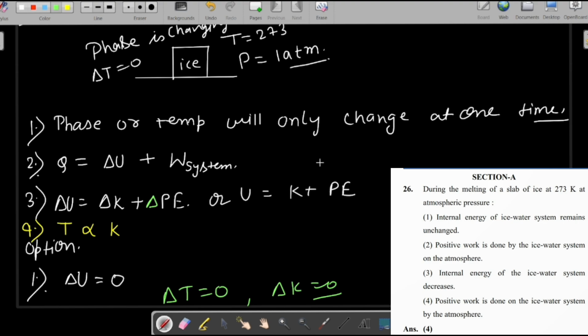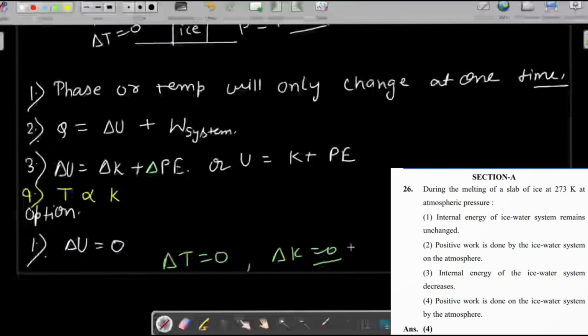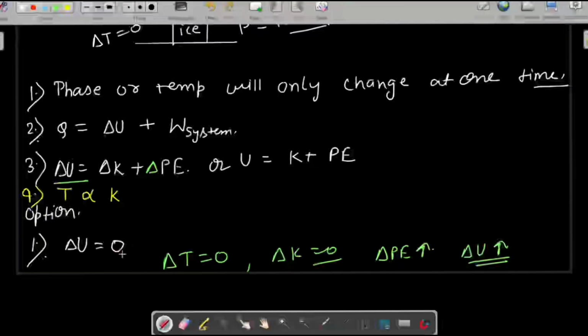We know that when water is in the ice phase, the solid phase, its molecules are not free. They are fixed, bonded, with a stronger intermolecular force. The potential energy of the molecules increases because they are now free to move. They gain some energy, so they are moving freely. So the change in potential energy will increase, and hence the change in internal energy will increase. To say that the change in internal energy will remain the same is incorrect. Okay, let's see option 2.